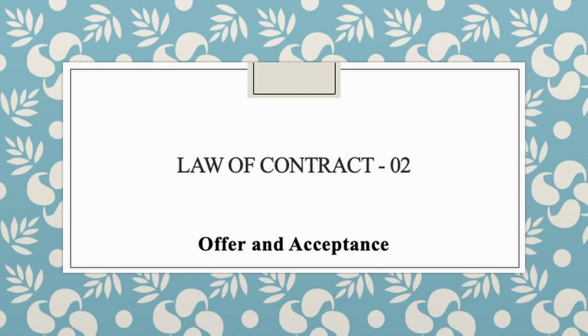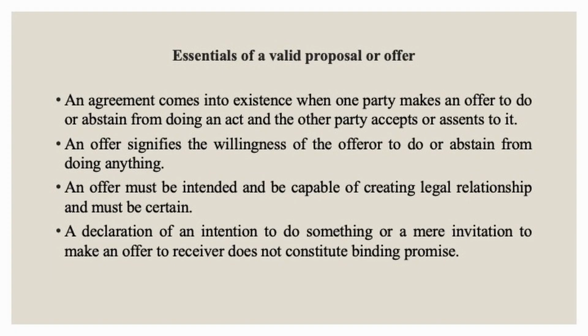Hello everyone. In the last presentation, we have seen that an agreement enforceable by law is a contract. In order to amount to an agreement, there has to be an offer to do or not to do anything by one party, and the other party has to accept it. Thus, an offer and an acceptance of the offer are the two basic elements of an agreement.